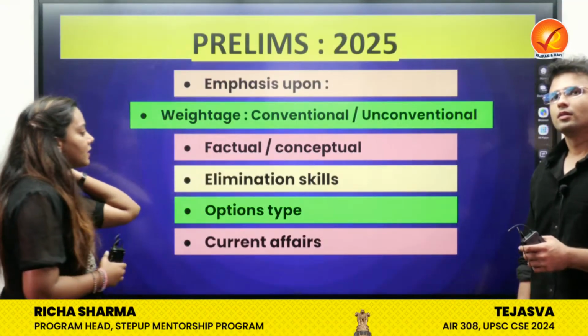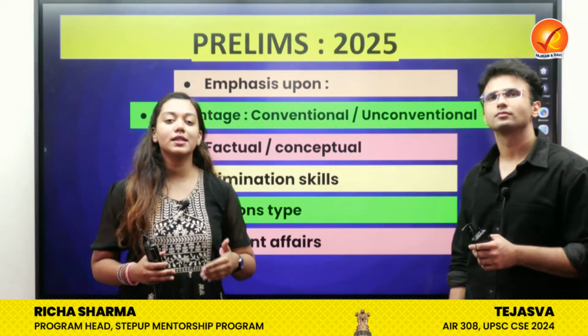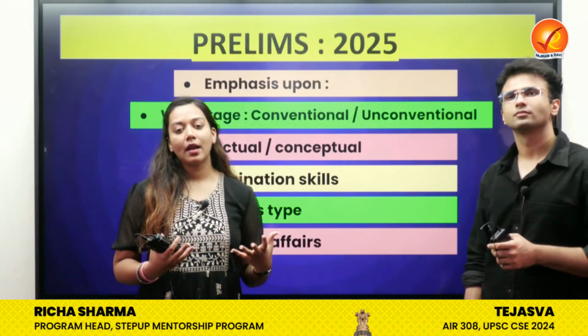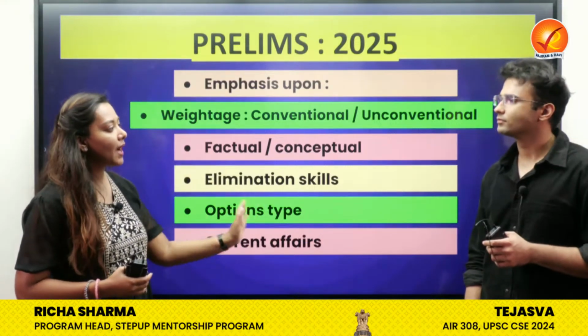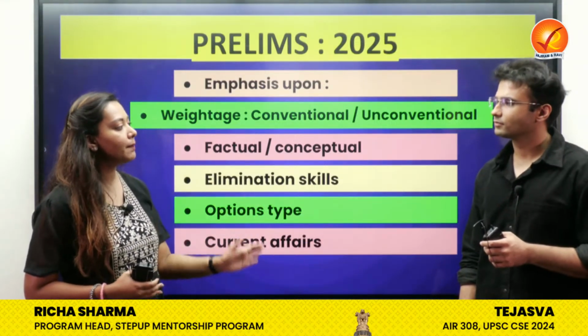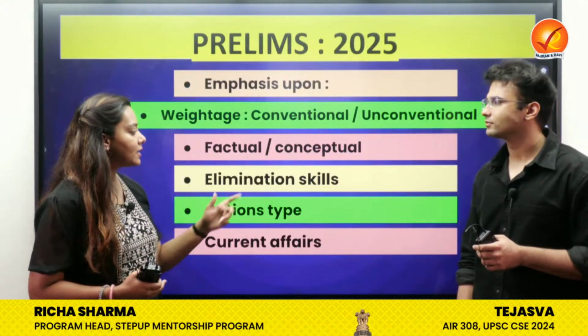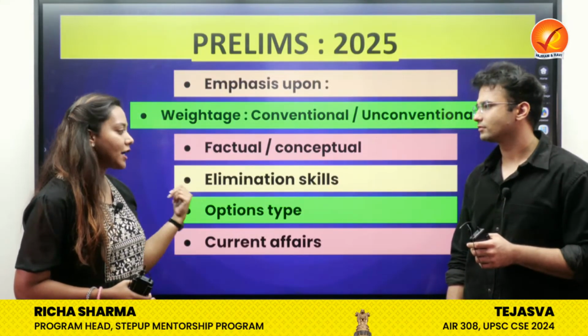The next is whether the paper was factual or whether the paper was conceptual. So it was actually a hybrid, a mix of both. But I would say that it was more conceptual, more biased towards asking concepts. For example, geography, the subject matter which I take, for environment as well, concepts were, I think, more helpful. In polity as well, right? But there were factual elements.